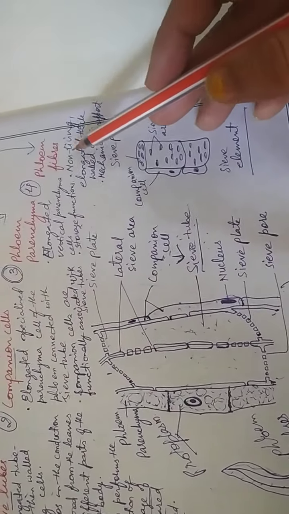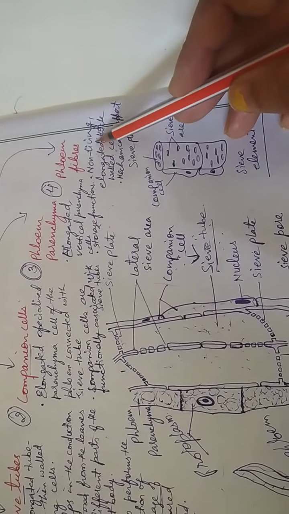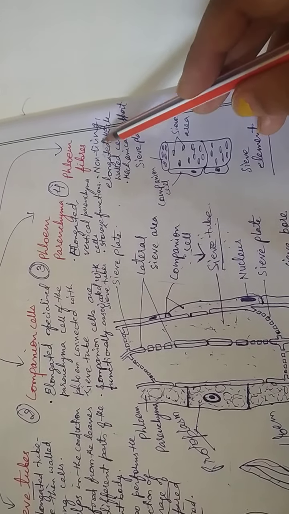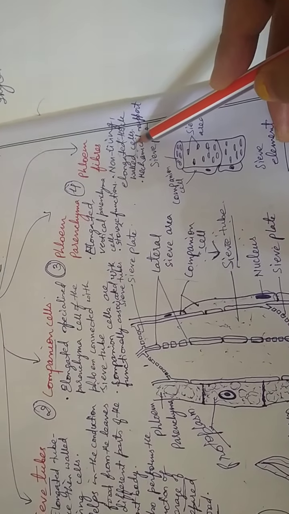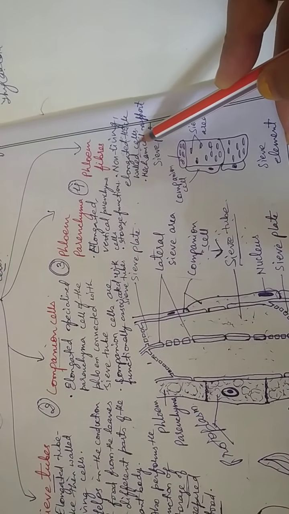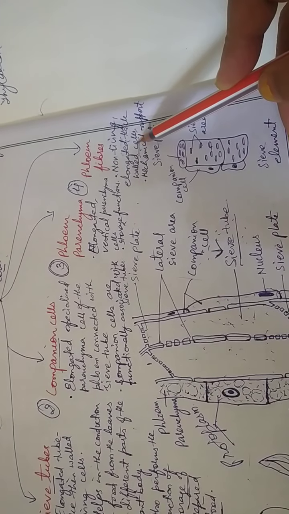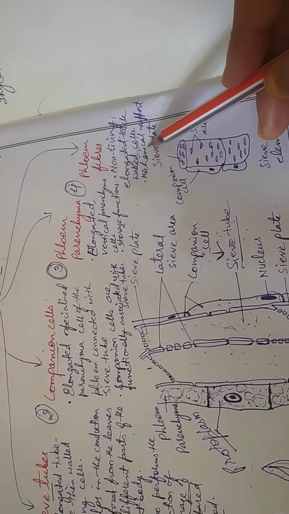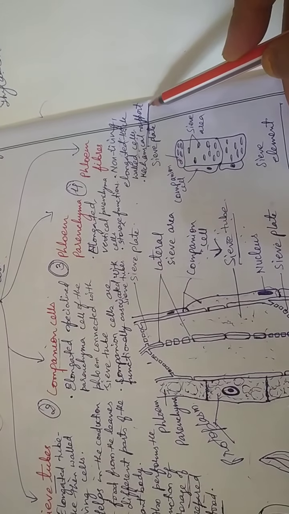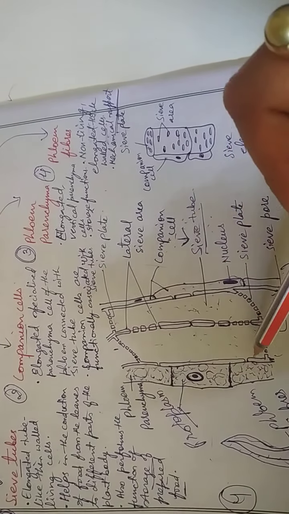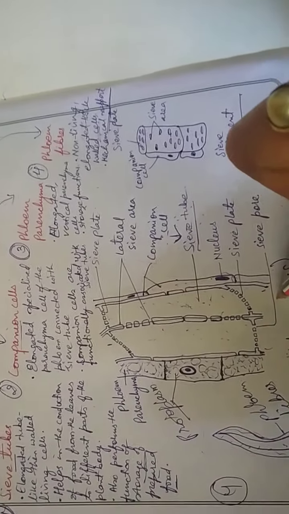Okay, non-living. Since they are in the form of thread-like structures, they are non-living, elongated, thick-walled cells, and their walls will be lignified, isn't it? That means their walls have lignin in their composition. Most importantly, you all know that the fibers' most important function is mechanical support. They give support to the tissues, isn't it?